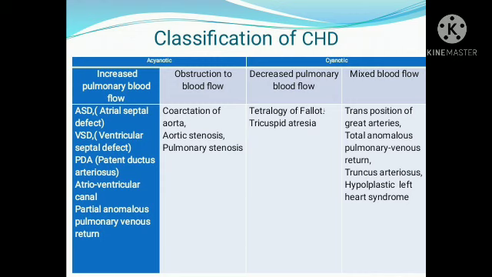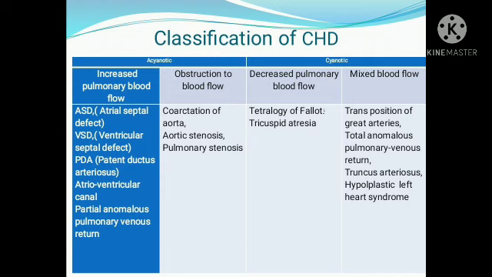The last one is the hypoplastic left heart syndrome. What is hypoplastic? Hypoplastic, there is a spelling defect in the slide. Hypoplastic left heart syndrome. The left side of the heart is not developed. So these are the four conditions which cause mixing of blood: transposition of great arteries, total anomalous pulmonary venous return, truncus arteriosus, and hypoplastic left heart syndrome.